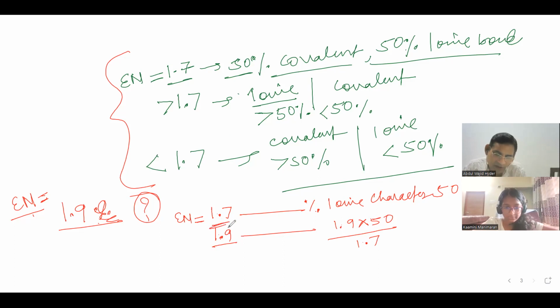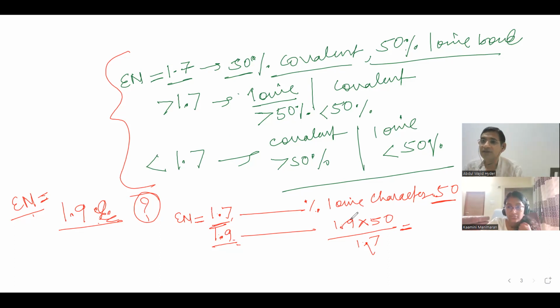This is the unitary method in maths. If 3 pencils cost 50 rupees, then 7 pencils cost 7 into 50 upon 3. So this is what I am doing: 1.9 into 50 divided by 1.7. I don't know how much it would be, can you check it?